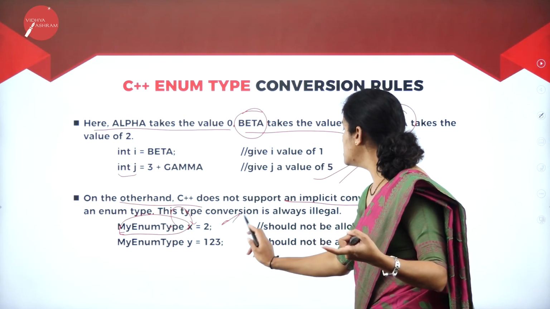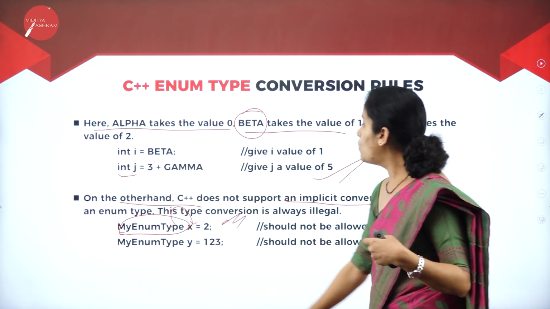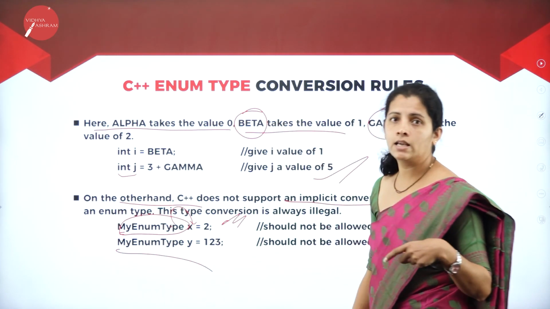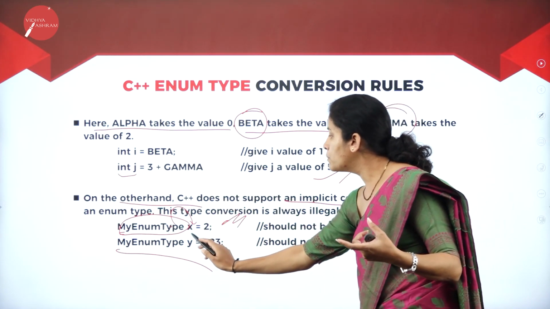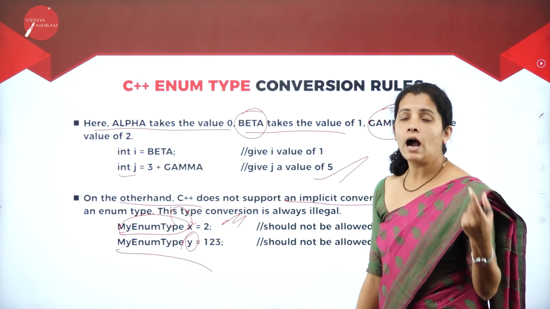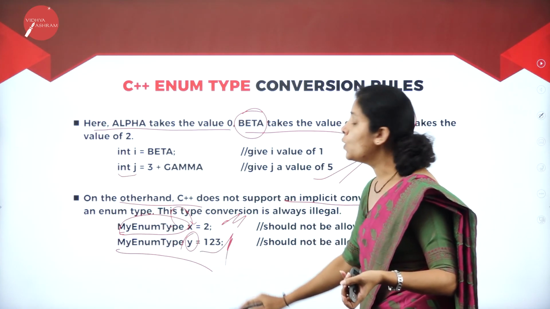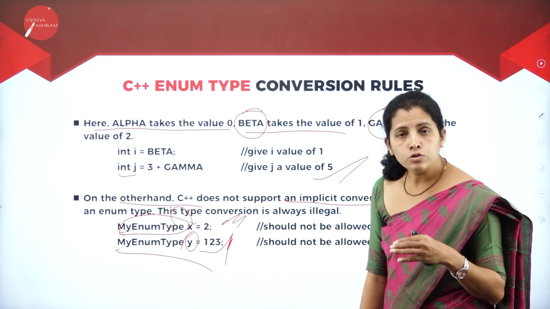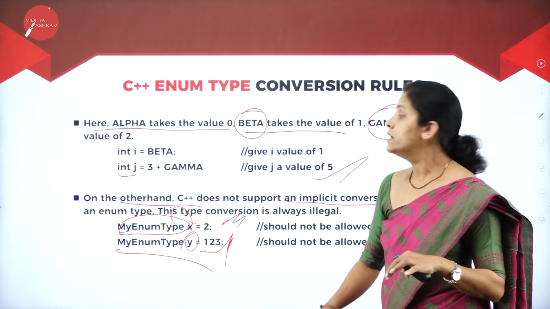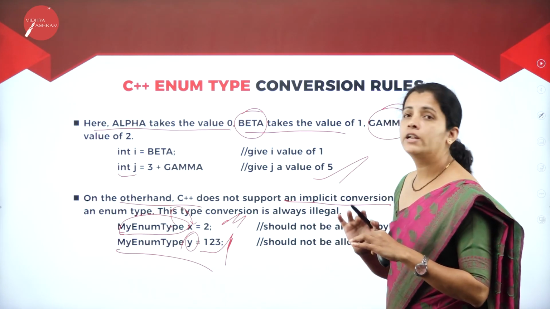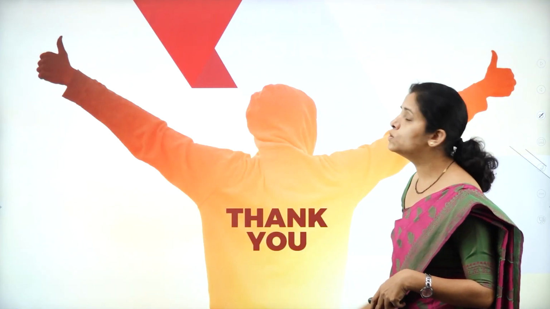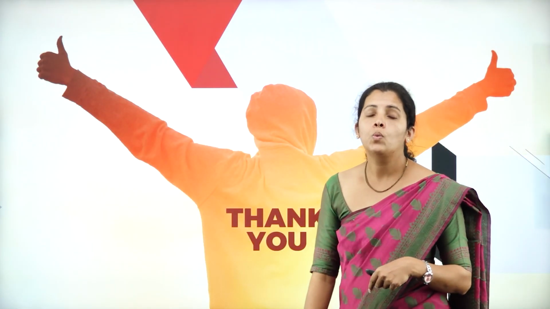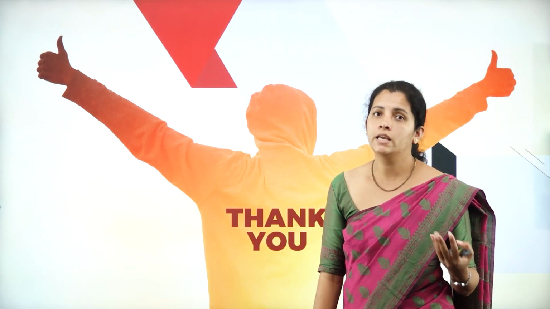So it is wrong. And once again, what I did here, I used my enumerator. For that, I'm going to create the variable and I'm going to assign the value. This is also wrong. That means implicitly I cannot convert the type. So these are the certain rules I want to follow while creating enum.